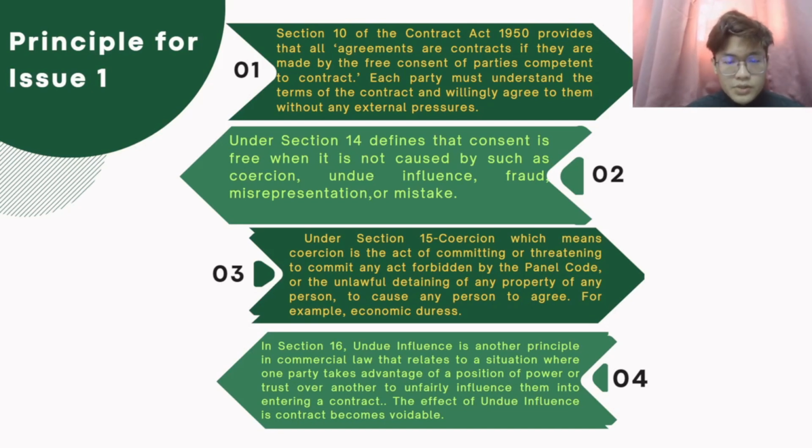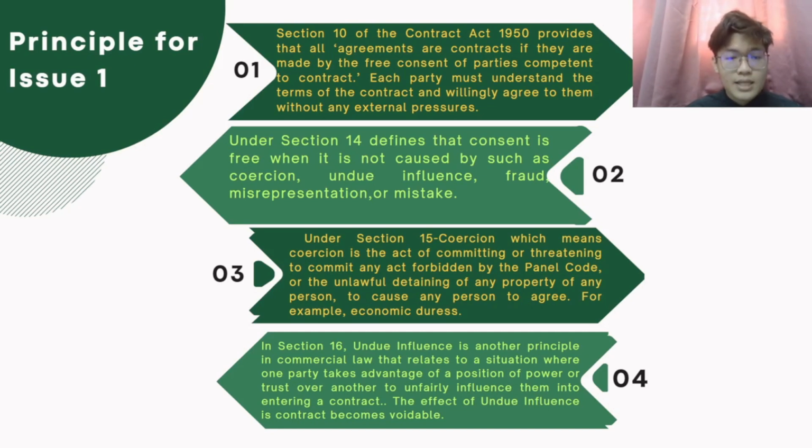Under Section 14, consent is free when it is not caused by coercion, undue influence, fraud, misrepresentation, or mistake. Section 15 of the Contract Act 1950 is coercion. Coercion is the act of committing or threatening to commit any act forbidden by the Penal Code, or the unlawful detaining of any property or any person, to cause any person to agree. For example, economic duress.